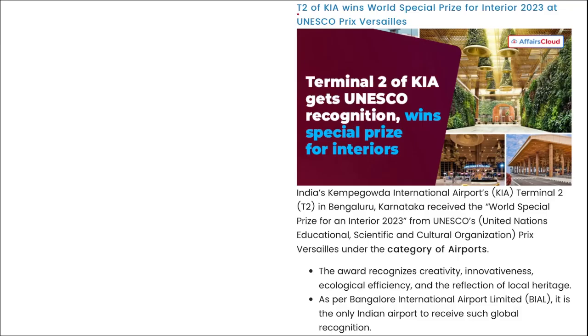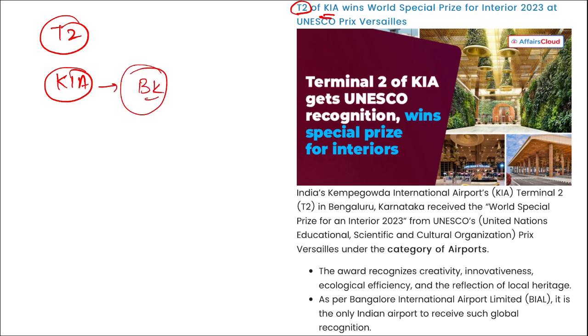Next is T2 of KIA. What is this T2 of KIA? T2 is Terminal 2 of Kempegowda International Airport, in Bangalore, Karnataka. Remember, Terminal 2 of KIA has won the World Special Prize for Interior 2023 at the UNESCO Prix Versailles. As you can see, Terminal 2 of this Kempegowda International Airport is beautifully built. It has a very scenic and aesthetic feel indoors, and a very beautifully built interior.